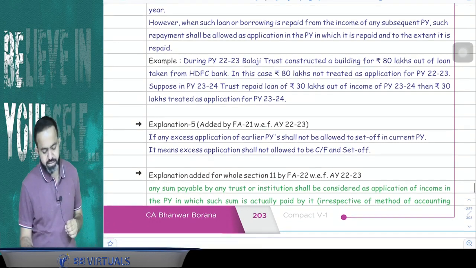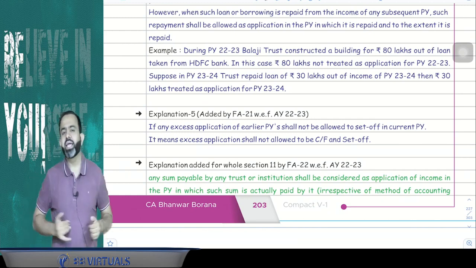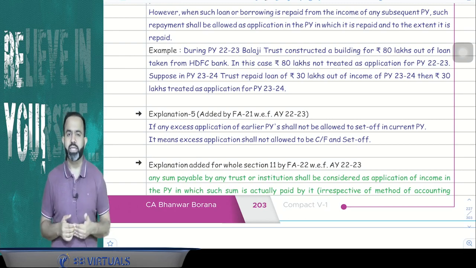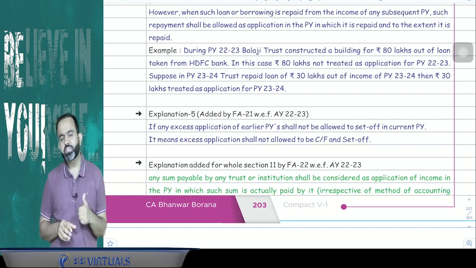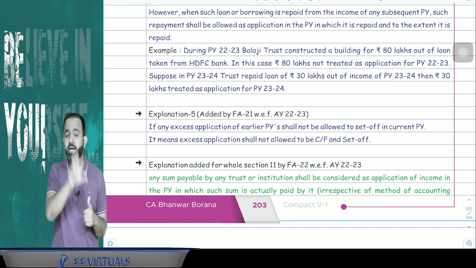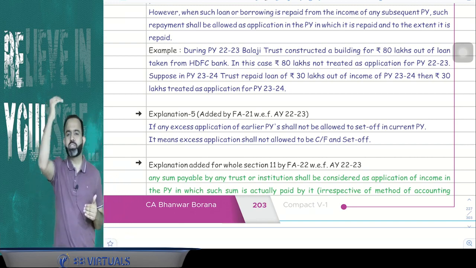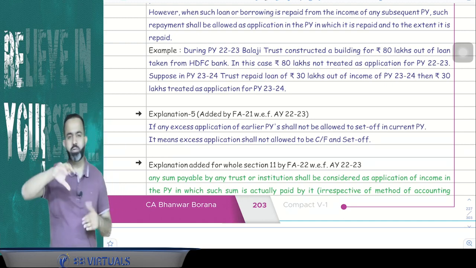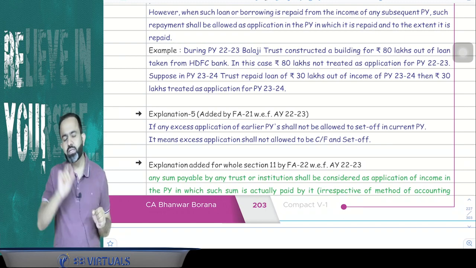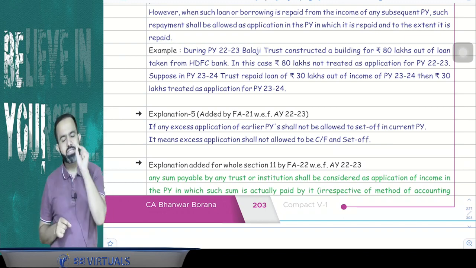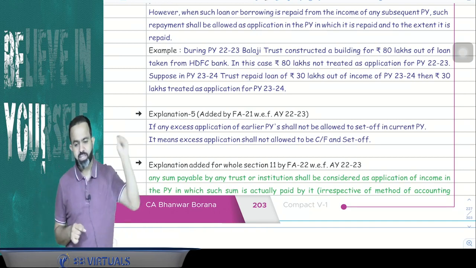Now, one more point says that, suppose, sir, can trust income be negative or not? Negative means there may be a possibility that application is higher than the income. Yes, that can be. So in that case, the question is, whatever the deficit is, is it allowed to be carried forward or not? Answer is no. For an example, out of gross receipt, first you will take the 15% standard deduction. After that, whatever trust expenditure you claim, the remaining will be treated as the income of the trust. Suppose that remaining amount is negative, then it is not allowed to be carried forward and set off as per Explanation number 5.